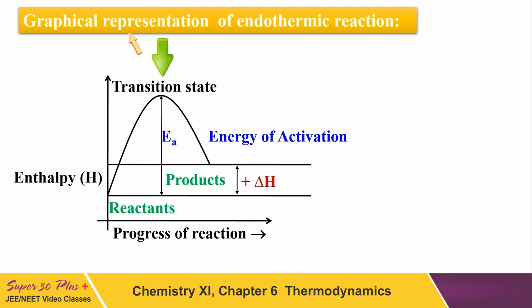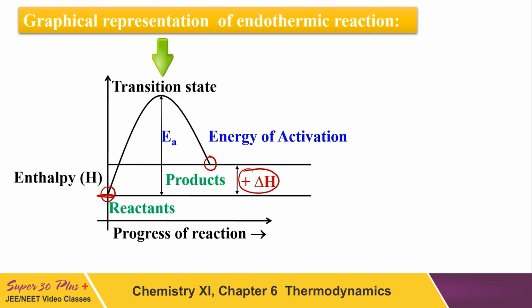And this is the graphical representation of the endothermic reaction. Now you see, if this is the position of the reactant, the position of the product is higher in energy in comparison to the reactant, because energy is absorbed, delta H is positive, so the position of the products is higher in energy in comparison to the reactant.